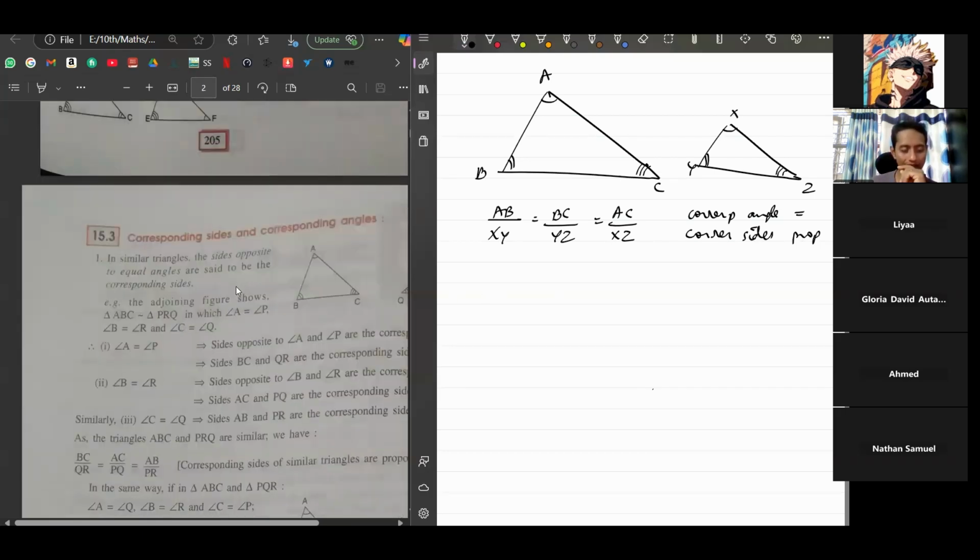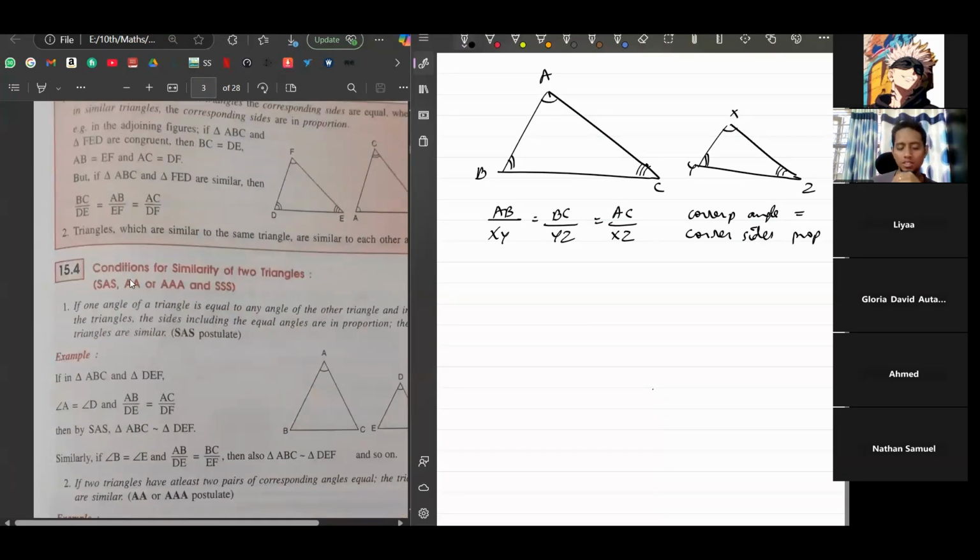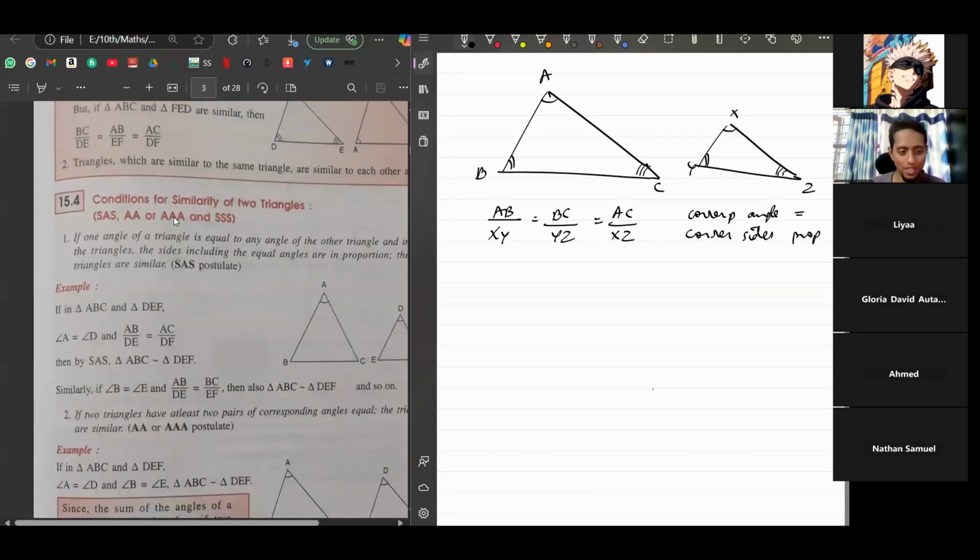Now there are a few rules or conditions to check if two triangles are similar: SAS, AAA, and SSS. So there are three conditions. SAS, what does it mean? Side, angle, side. That means you have a side, this angle, and this side. It has to be in that order.